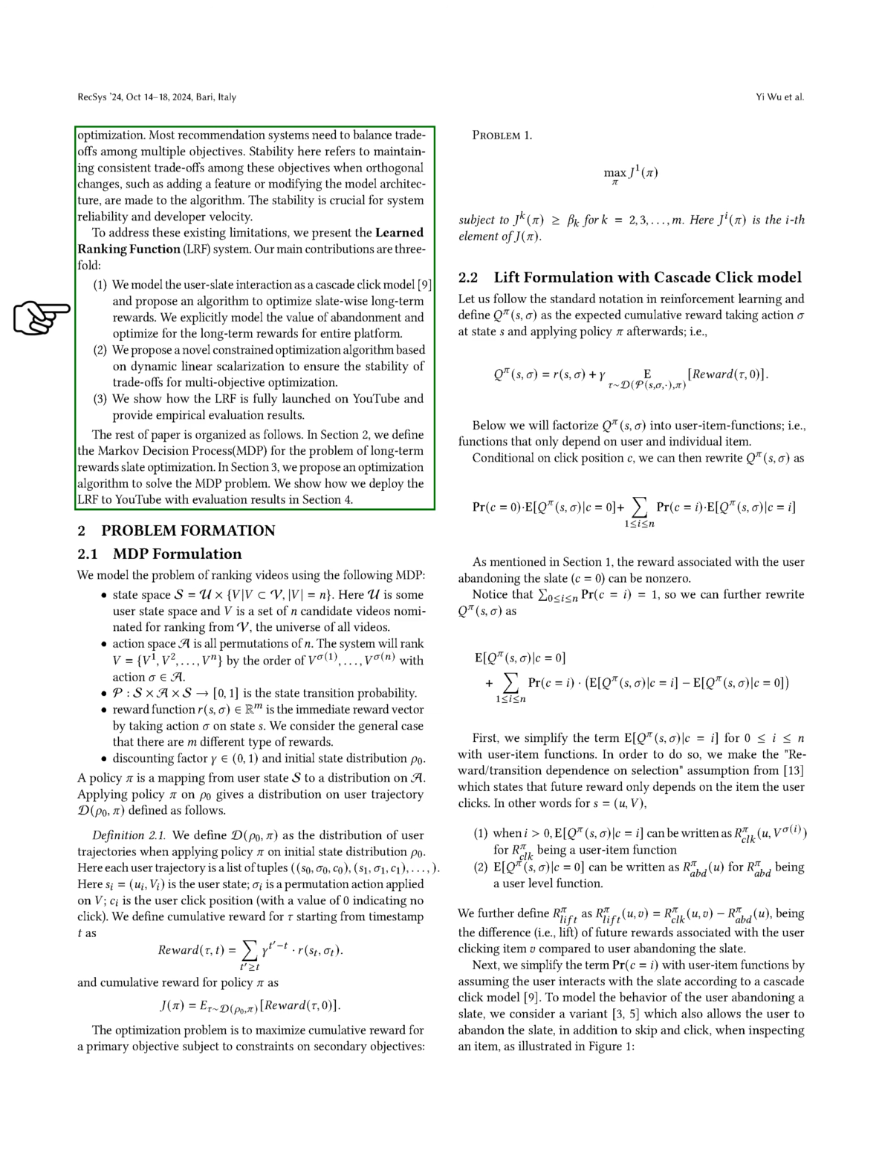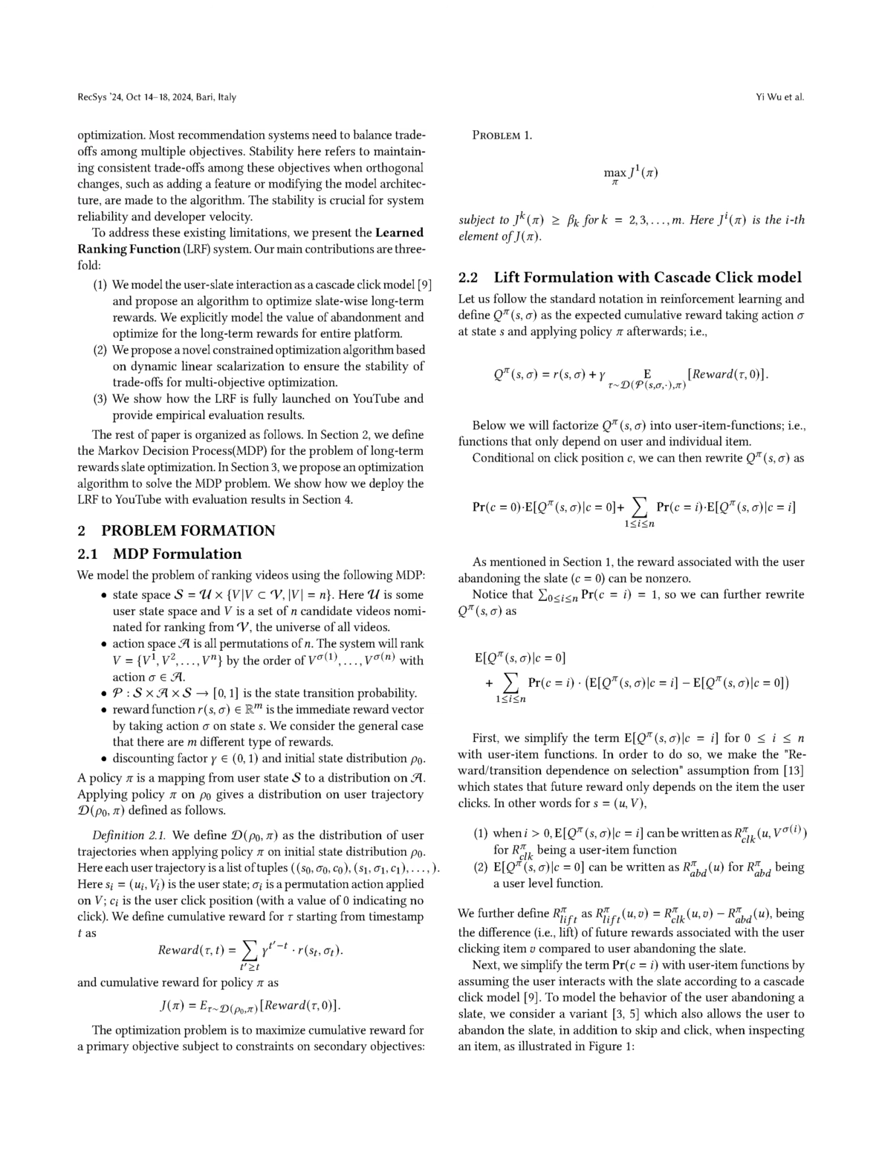In our MDP formulation, we define the state space as a combination of user states and candidate videos. The action space consists of all possible rankings of these videos. We also establish the state transition probabilities and the reward function, which accounts for multiple types of rewards. Our goal is to maximize cumulative rewards for a primary objective while adhering to constraints on secondary objectives.